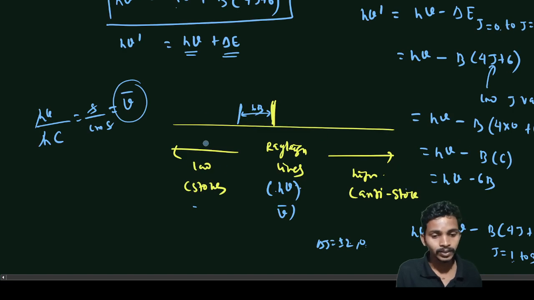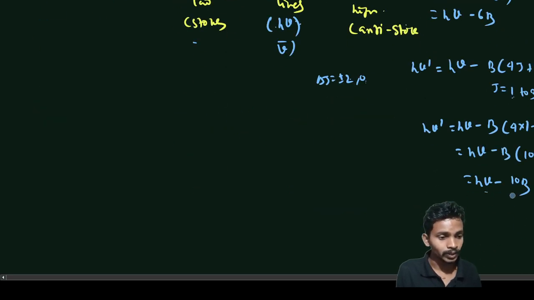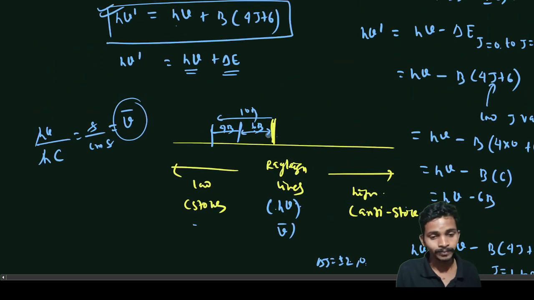So from this h nu I have to go 10B. This is already 6B, as we know, so this is 4B.